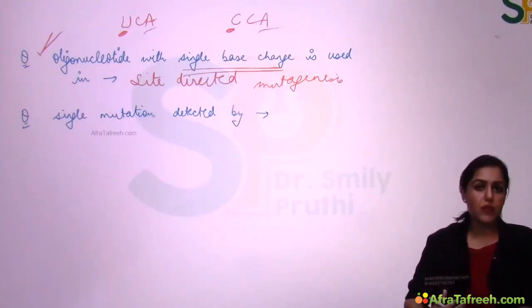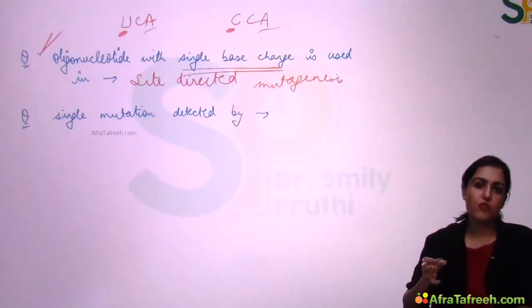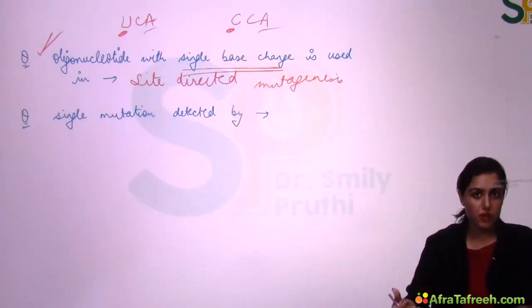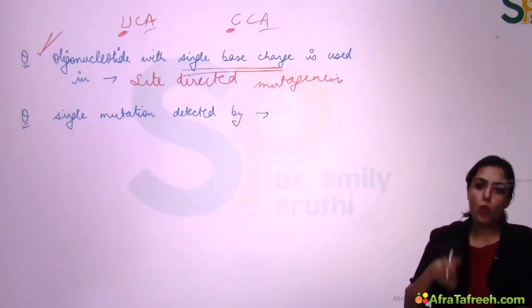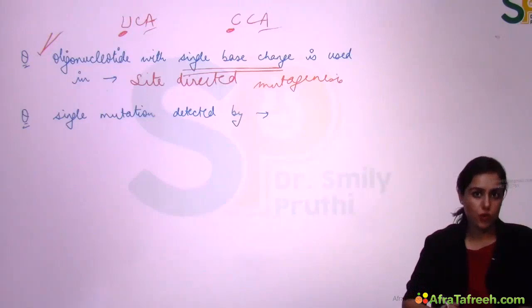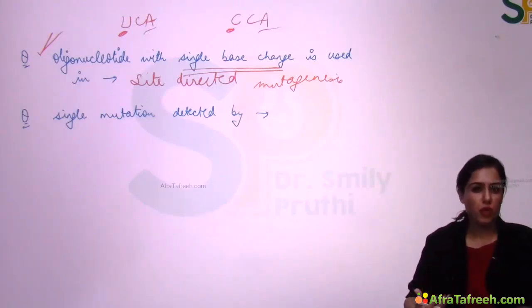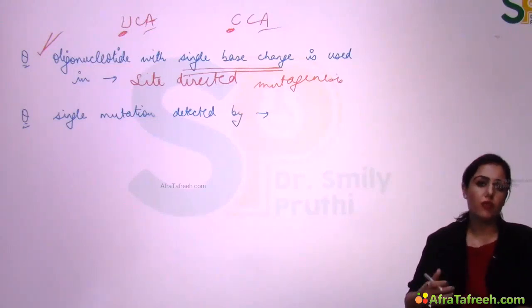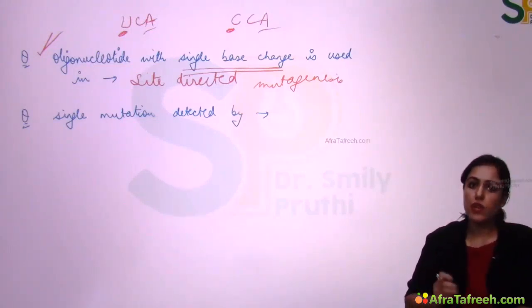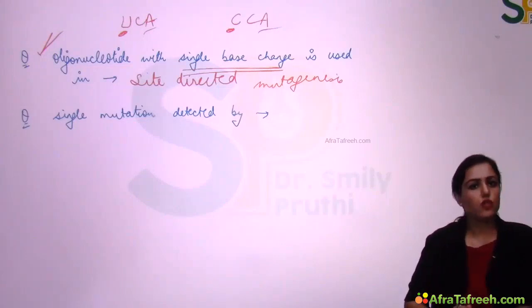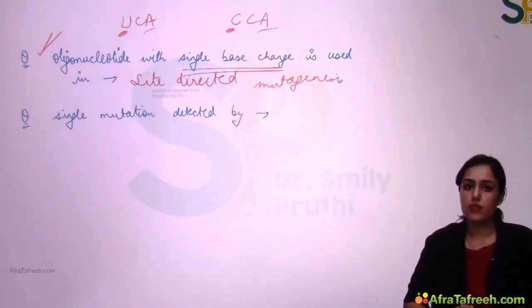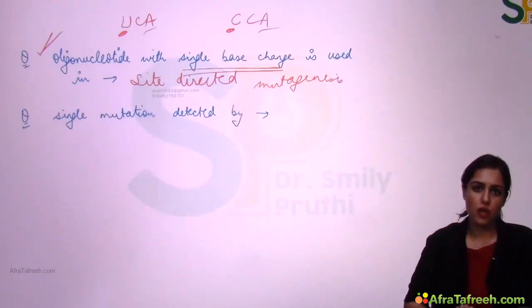So oligonucleotide with single base change is used in site-directed mutagenesis, because whenever we do these experiments, we try to change the minimum, as only minimum changes in the gene can give you better results. If you make more changes in the gene, the results are not good, because neighboring portions of the gene are also deleted, sometimes the promoter is deleted, or anything else. That is going to give hazardous results, right? So minimum change in the gene gives better results. So whenever we do site-directed mutagenesis, minimum change is done, that is, mostly only a single base is changed and the amino acid gets changed, right?